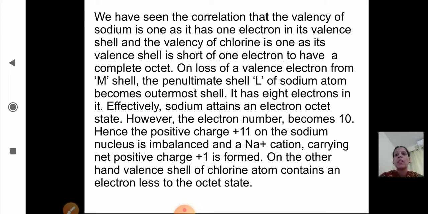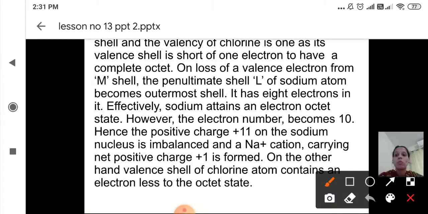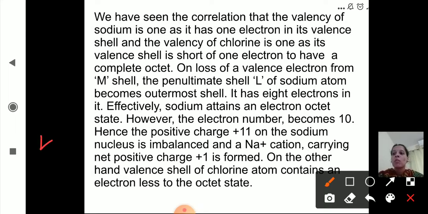We have seen the correlation that the valency of sodium is 1 as it has 1 electron in its valence shell, and the valency of chlorine is 1 as its valence shell is short of 1 electron to have a complete octet state. Now we know the valency of sodium is 1, as the electronic configuration for sodium is 2, 8, 1, right? So in its outermost shell, in its valence shell, there is 1 electron, so the valency is 1.